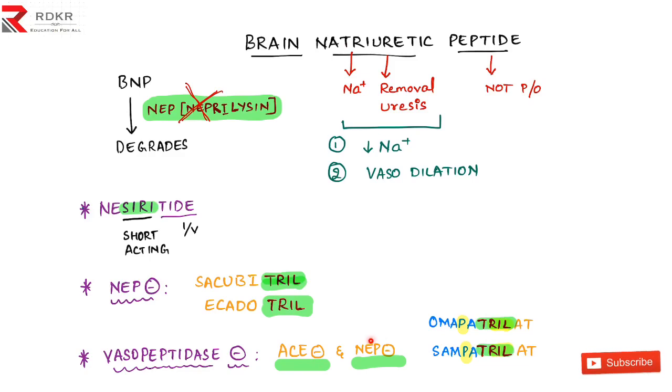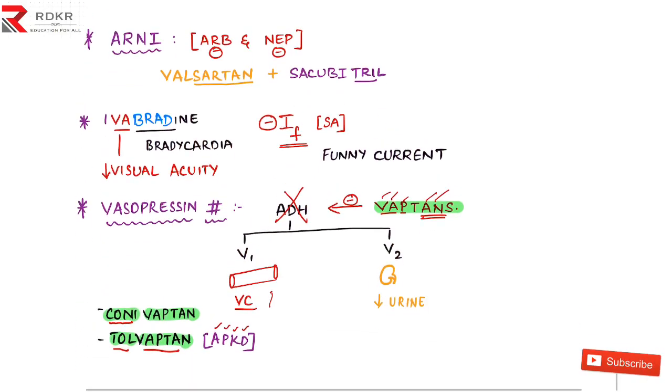Later the pril and thrill are combined, named vasopeptidase inhibitors. And later the ARNI group of drugs, that is ARB and NEP inhibitors, are combined. And later he came with the funny current blocker, that is ivabradine. And finally the hidden enemy, that is vasopressin. So these are all about the newer group of drugs used in congestive heart failure.